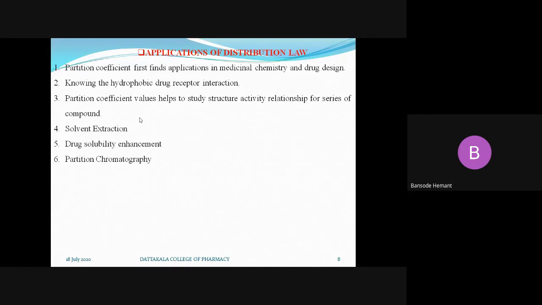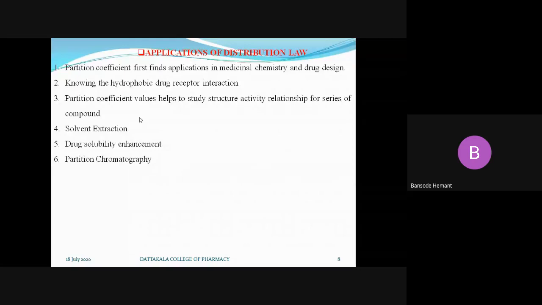Then partition chromatography. Chromatography is again one of the techniques of separation, purification and extraction. It depends upon the change in color. Again, it is a vast concept, so here we'll just see partition chromatography.